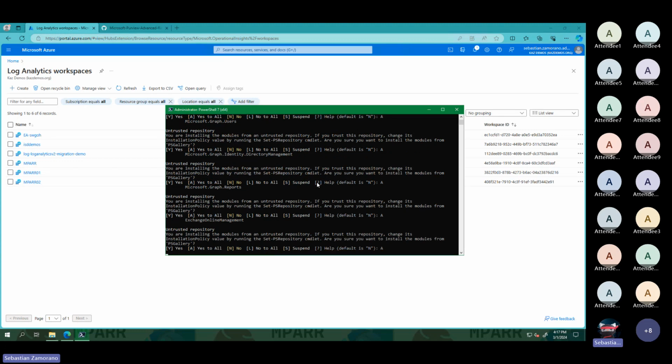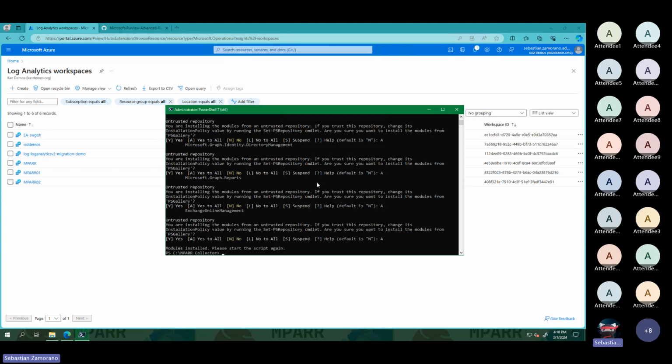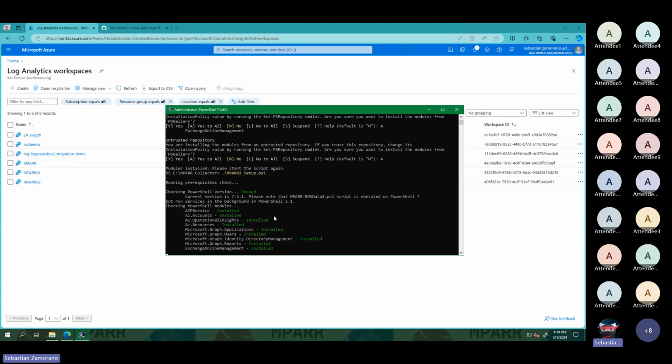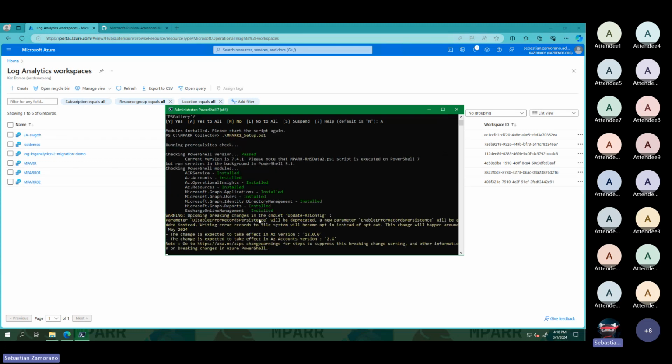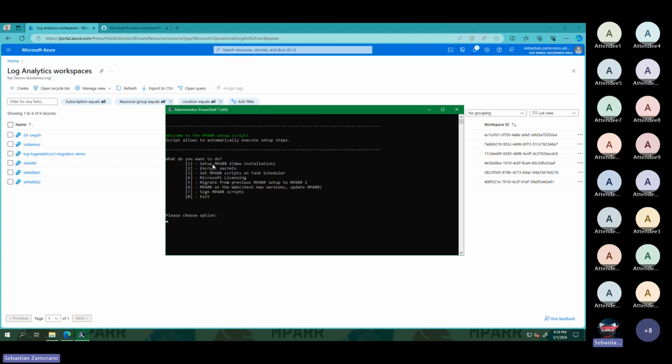After this process finishes, we exit from the installation menu of this setup, and we need to run it again to load all the modules. That is the only thing. And here we can see that we can do a new installation. We can encrypt the passwords used in this solution. Locally, all the passwords are encrypted. We can set different task schedulers for each script.